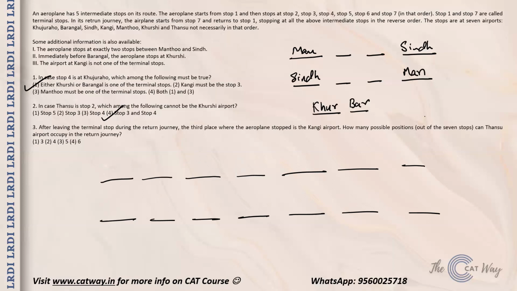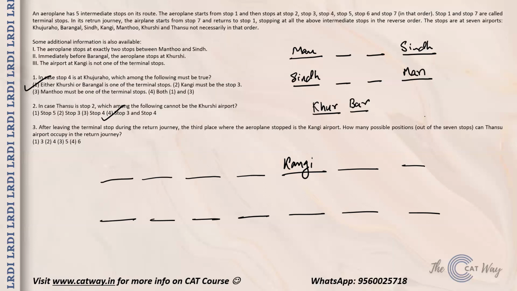Now come to the third one. What we have is that after leaving the terminal stop during the return journey, the third place where the aeroplane stopped is the Kangi airport. So the third place where the plane stopped in the return journey was the Kangi airport. Now how many possible positions out of the 7 can Thansu airport occupy in the return journey?